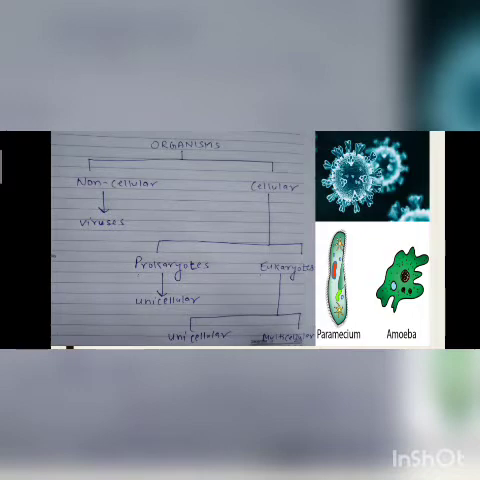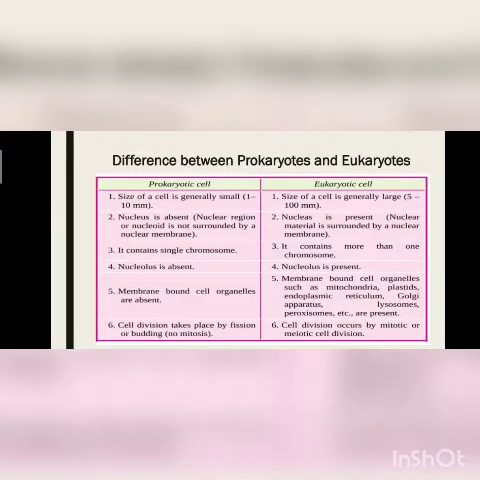The best examples of unicellular organisms are Paramecium and amoeba. They all are unicellular eukaryotes. They were the first cells on the earth, the first animals on earth. And multicellular: human, dog, cat, they all are multicellular organisms, and they have eukaryotic cells. So what is the main difference between prokaryotic and eukaryotic cells? We'll see in the next slide.